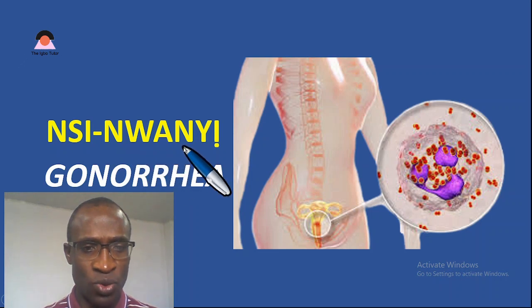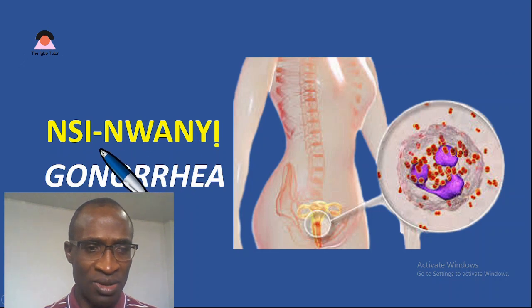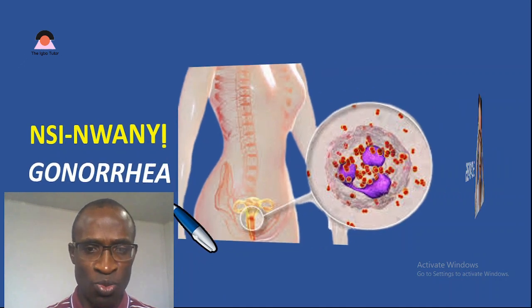And nwanyi refers to a woman. Generally, it's believed that this is taken from a woman's body, but it can also come from a man's body. Nsi nwanyi. That is poison from the woman's body. Let's move on from here.